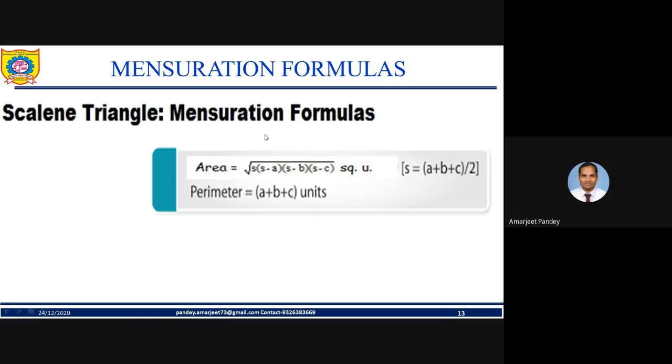Area is equal to under root of S into (S minus a)(S minus b)(S minus c), where S represents the semi-perimeter. a, b, c are the sides of the triangle, and S is the semi-perimeter, which is given by the sum of all sides divided by 2, because semi means half. So you must understand this thoroughly.